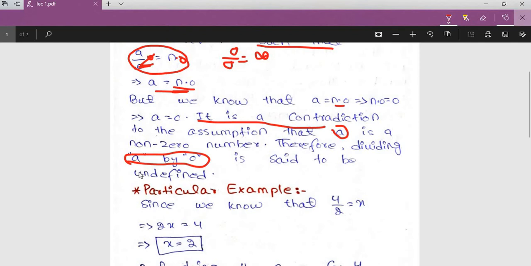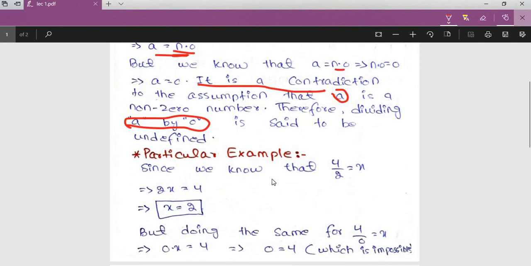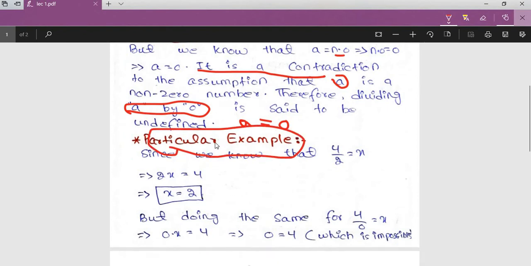I would like to explain this with a particular example so you will understand it better. We have a non-zero number, but after calculation we have proved that a is equal to 0. So this is a contradiction: how can a non-zero number be equal to 0? In this example you will understand better.